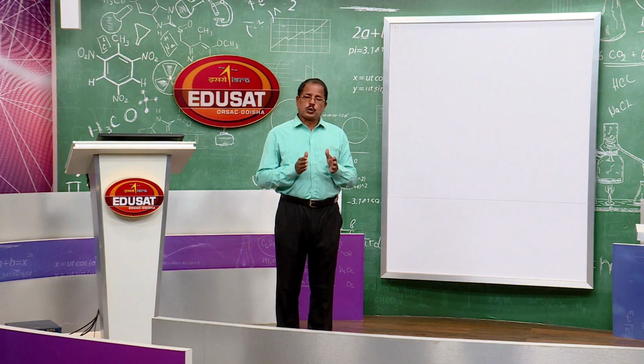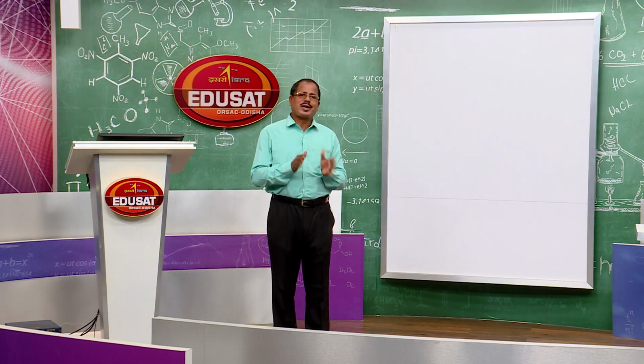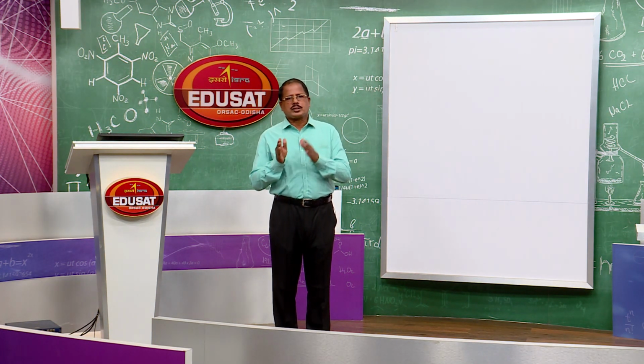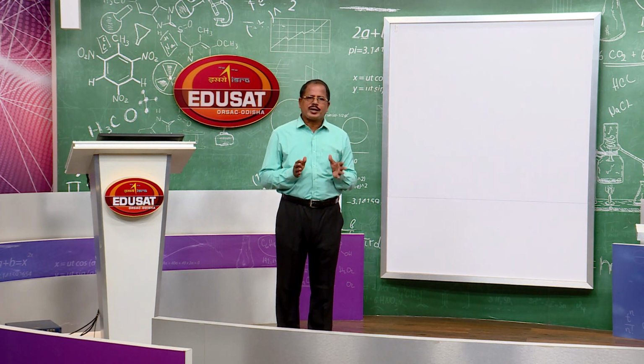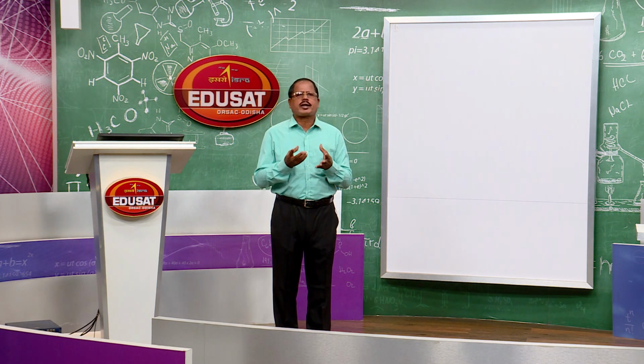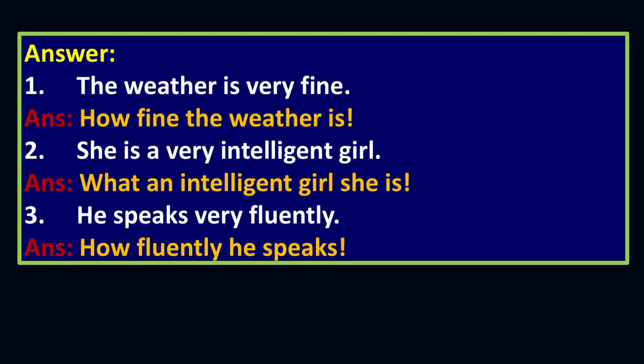So, when you are asked to change the sentence into an exclamatory sentence, you have to be very careful, and this is the easiest technique. You just see, the weather is very fine. When there is very, you just start with this. If the sentence is without a or an, you begin the sentence with how. So, how fine, you avoid very and start with how fine, then again the first part you connect to it. So, how fine the weather is, you see.